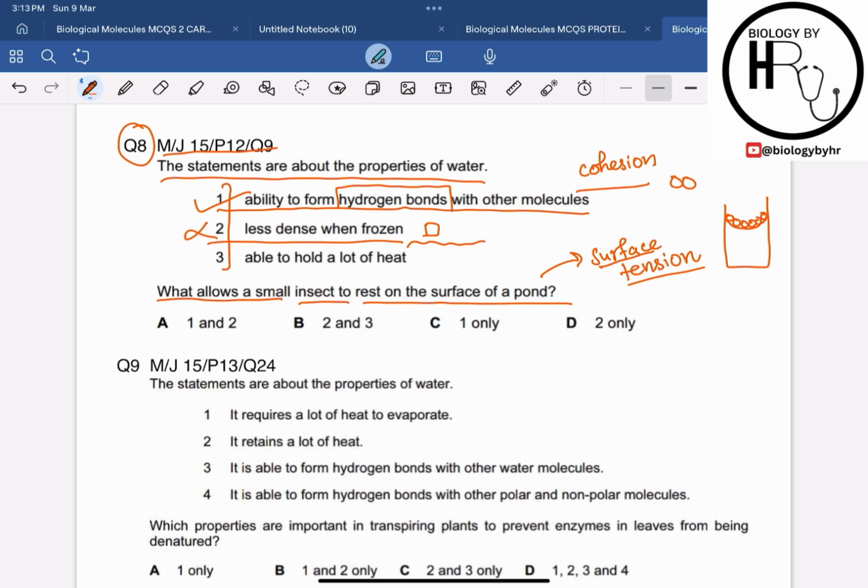Alright, then statement 3 over here says that able to hold a lot of heat. So this is related to the water's high specific heat capacity, right, which helps to regulate the temperature. But it does not directly relate to the surface tension or the ability of the insects to rest on the surface of the water. So the correct answer for this MCQ must be option C, 1 only.